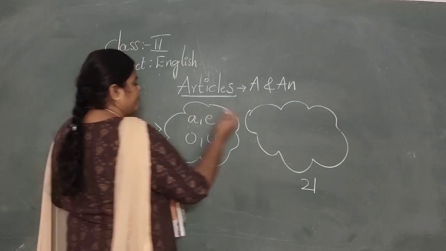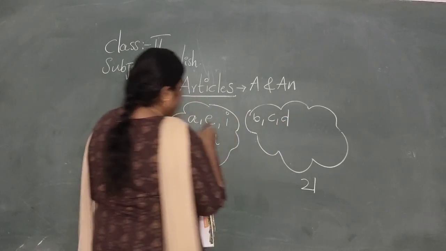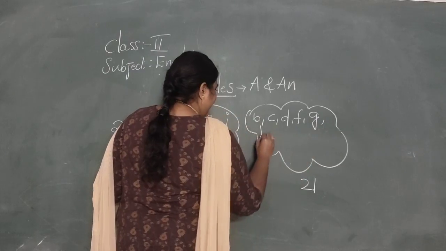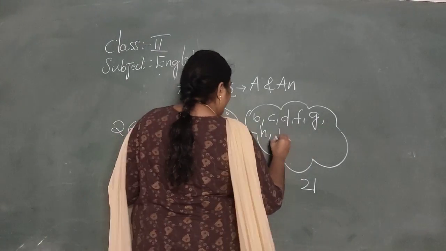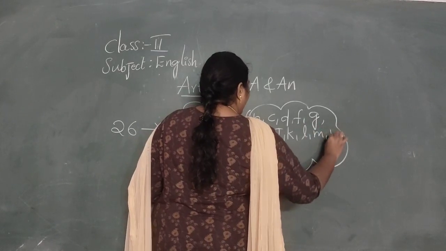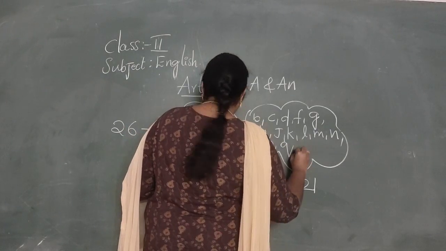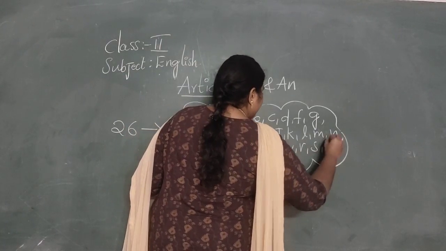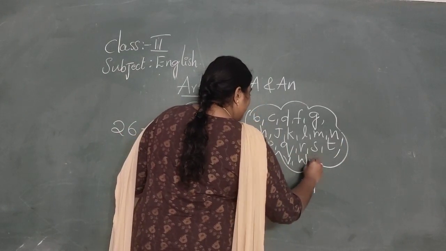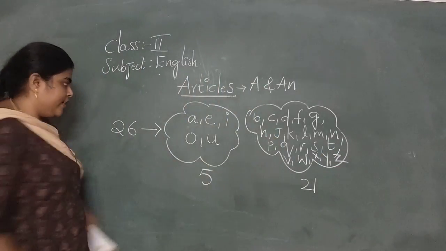See, here we have B, A after B, C, D, E is there, F, G, H, I is there, J, K, L, M, N, O is there, P, Q, R, S, T, U is there, V, W, X, Y, Z. These are the consonants.